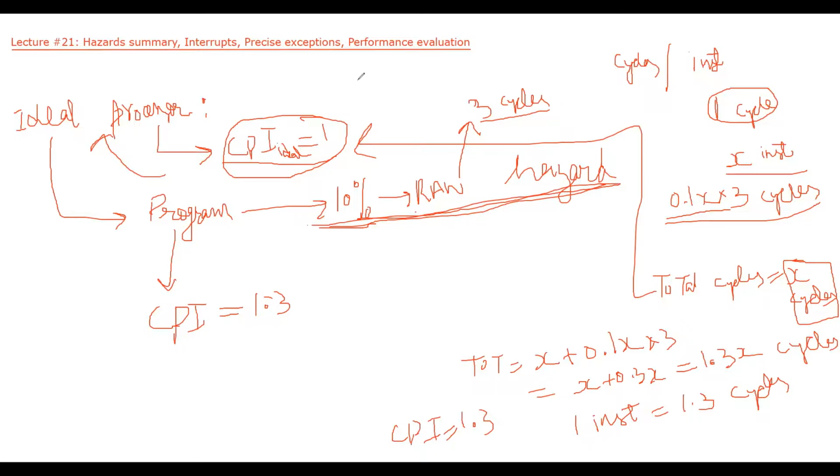Or in general terms, the general equation is CPI will be equal to CPI ideal, so whatever is the ideal CPI, plus penalty. So let's do it by using this equation. CPI will be equal to CPI ideal. What is CPI ideal? 1, plus. Now let's see the penalty. Penalty per instruction. So here it is penalty per instruction.